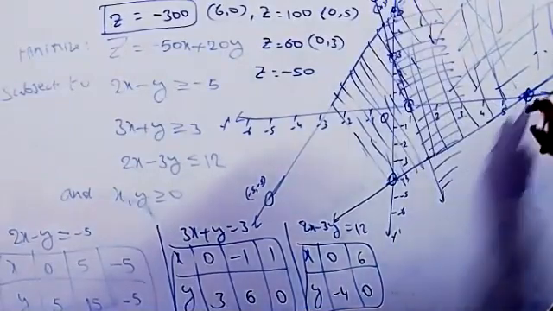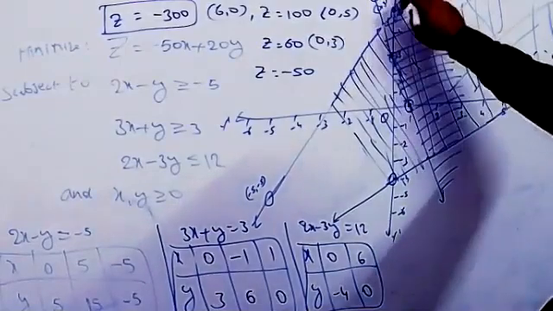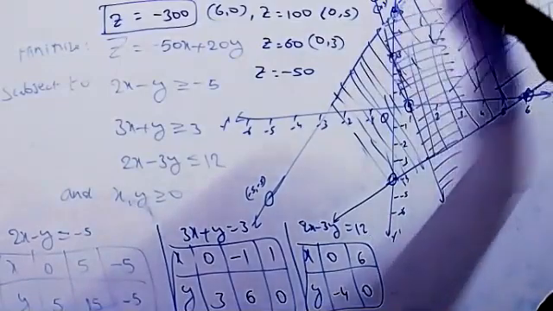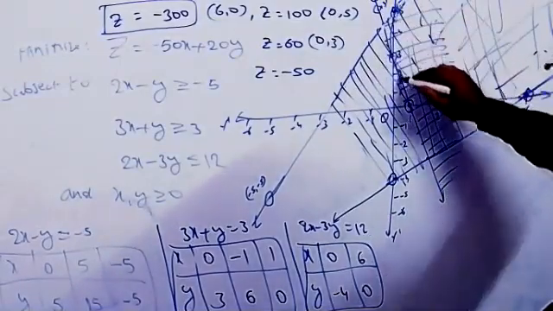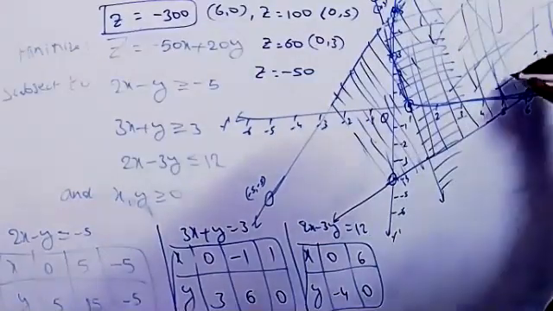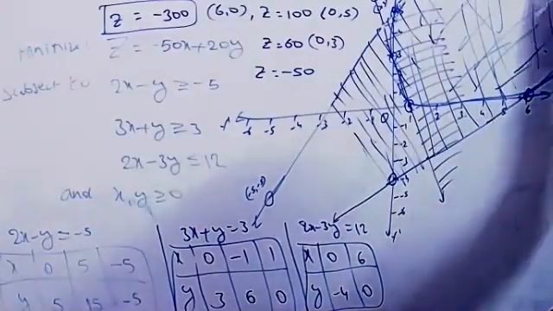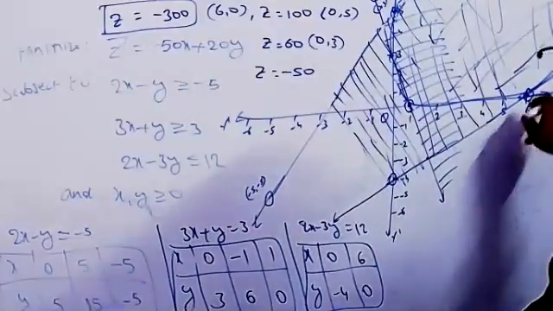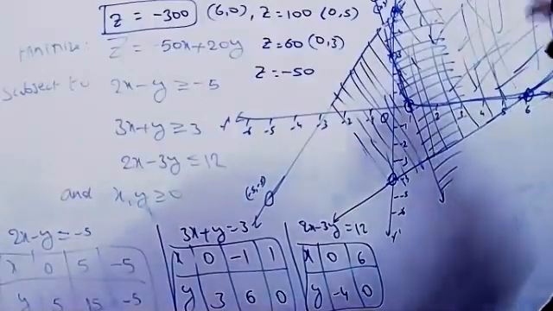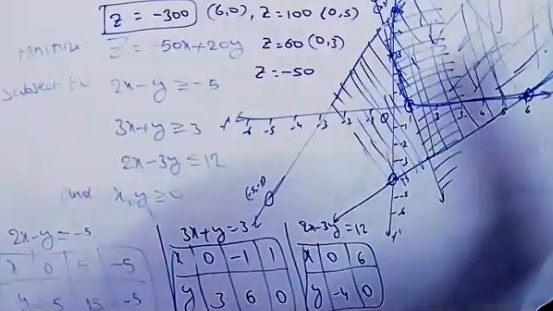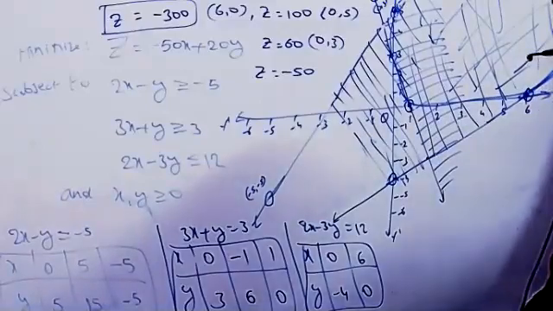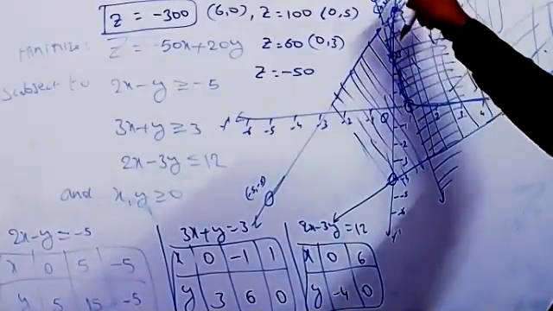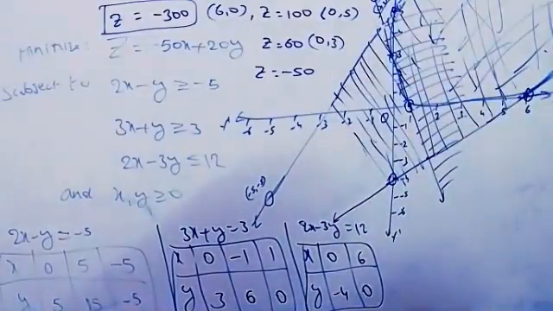But this again does not touch the x-axis. With this top one also, other than 0, 5, there are no common points here. That means we just have to take the bounded region like this. This is the bounded region, but it will not be unbounded. The unbounded one is not bounded because we are taking infinite. But these two lines do not meet both the x and y axis. Only one single line is going. If we take only one single line, maybe we will take this side also. But this is not a corner, and we have to take the corner, so it will be bounded somewhere.